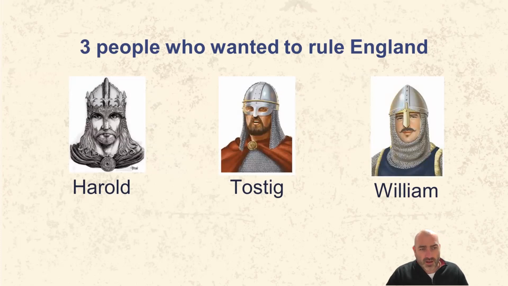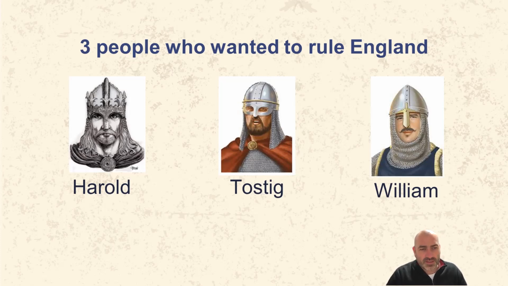There was Harold. He was the brother-in-law of Edward. He was married to Edward's sister, and he was there when Edward died. So he was naturally the next in line to the throne. He was quite popular with the local government at the time. So he was naturally the next in line to take power.